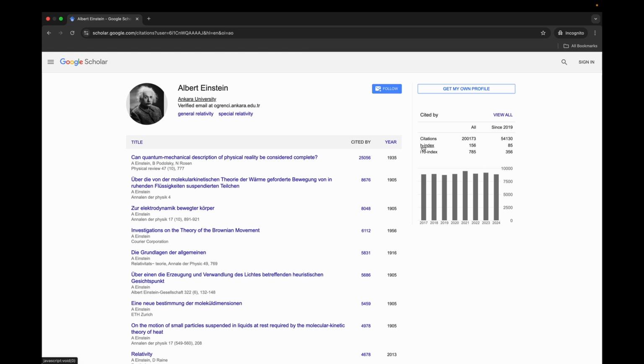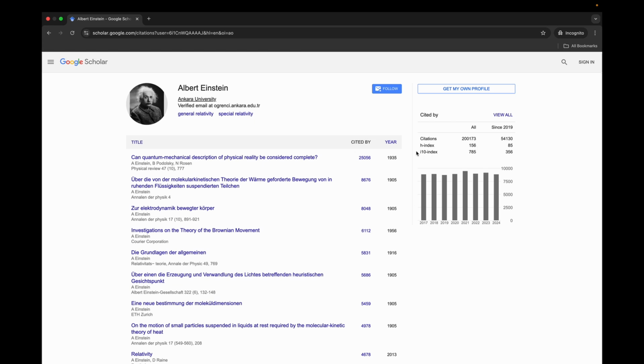The H-index corresponds to the largest number H, where articles have at least H citations. There is sometimes a number tacked onto this. For example, the H5 index refers to articles only published within the last 5 years. So Albert Einstein's H5 index is 0. However, his H index is very high. An H index of 156 is extremely prolific, extremely difficult to achieve. And the H index can be used to evaluate both authors as well as conferences.